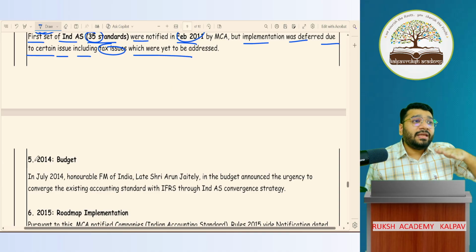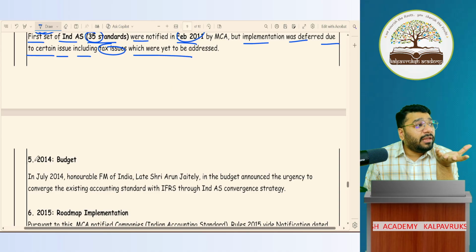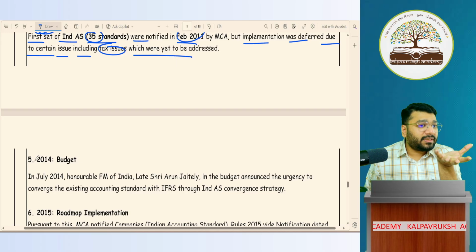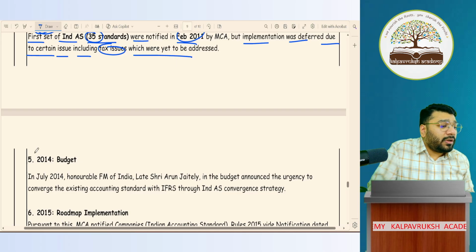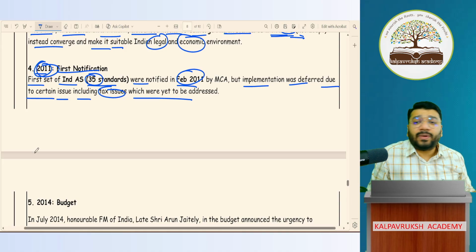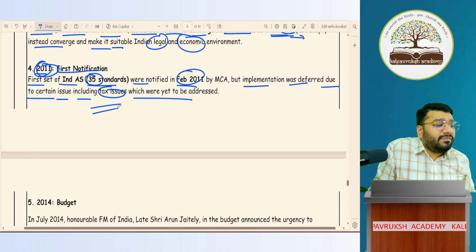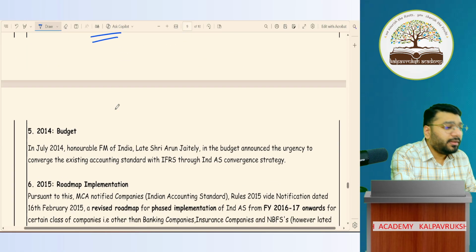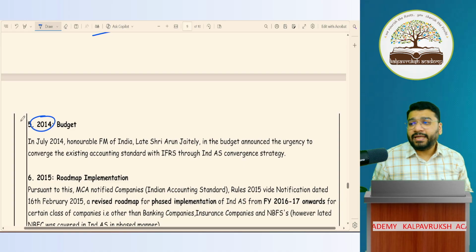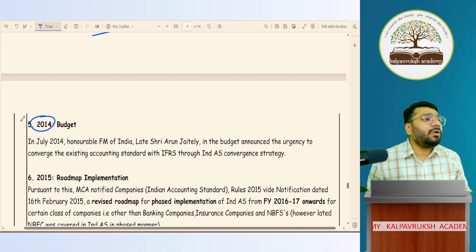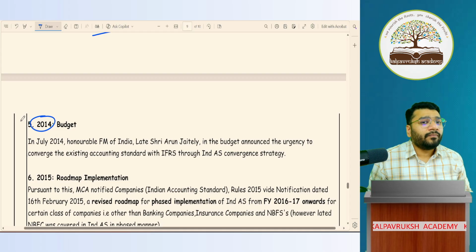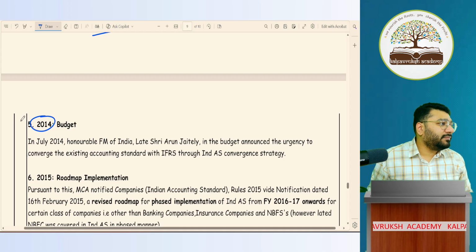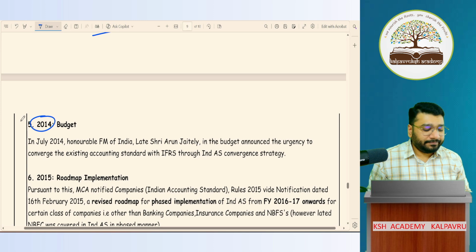Then what happened? Eventually, all the delay was happening. At the ground level, companies did not support us. So in 2011, even though 35 accounting standards were notified, we could not implement them. We had a lot of ground level issues. Then came 2014. What happened in 2014? Something happened which is not forgettable.